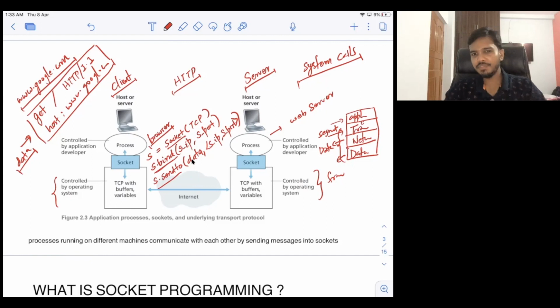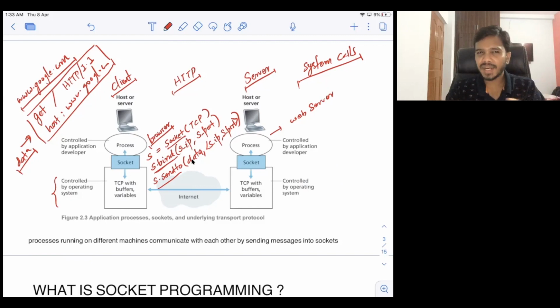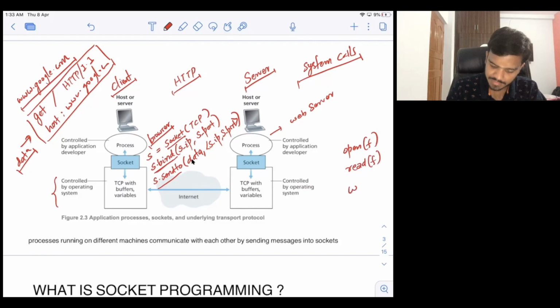If you are getting confused over socket programming, I will make it easier for you. Sockets are quite similar to normal files, so for your understanding, let's compare them. With normal files you have open, then read, which are operations for normal files. Then you have write, and you also have close.